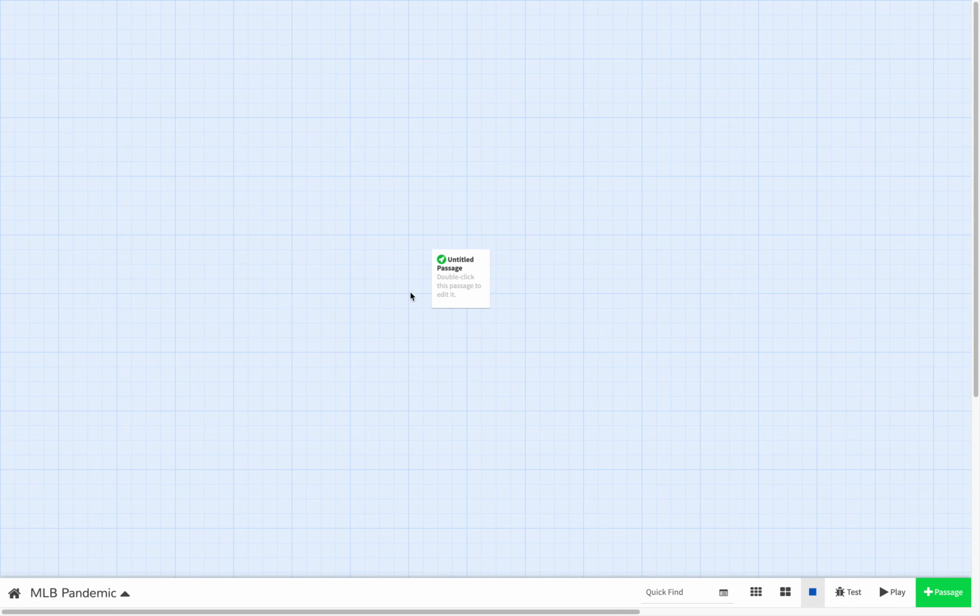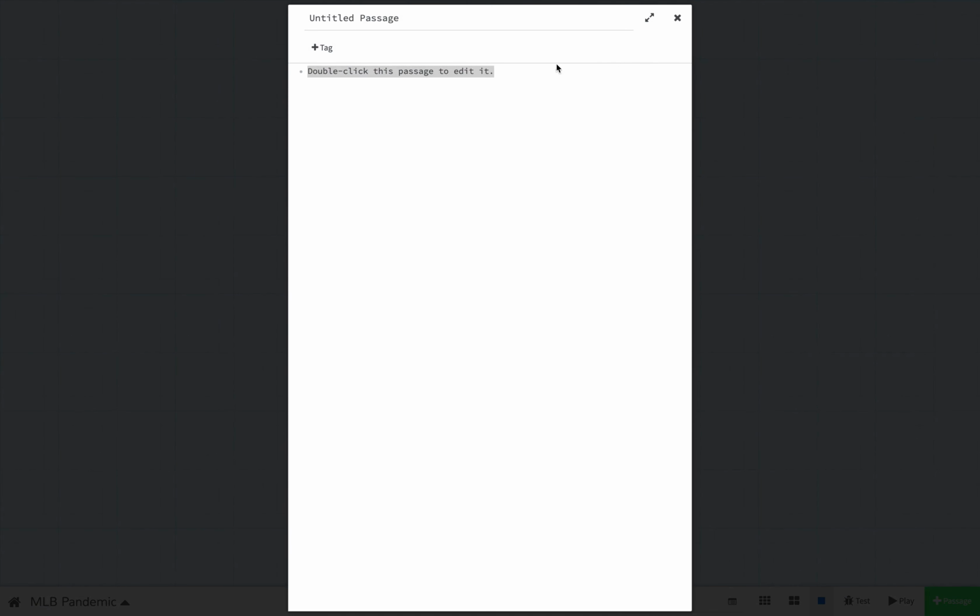Okay, so it's called Twine because it basically makes these string links between things. And we're going to pretend that you are the MLB commissioner and you have to make decisions based on the COVID pandemic. So I'm just going to double click on this to edit this, and you'll see this is the editor. And so this is our first one.